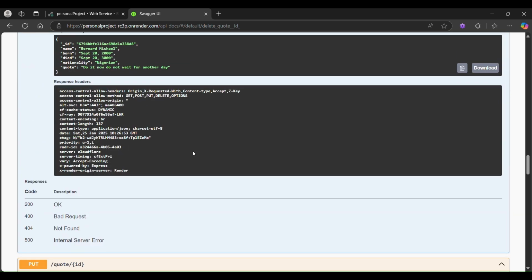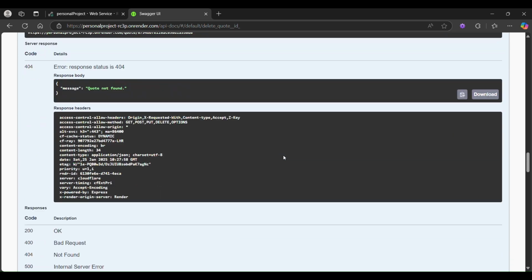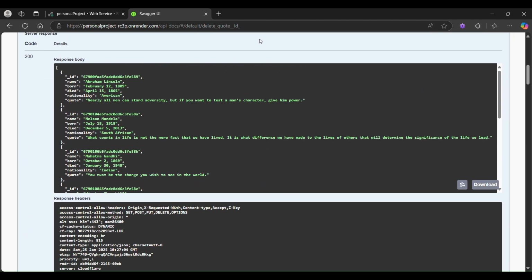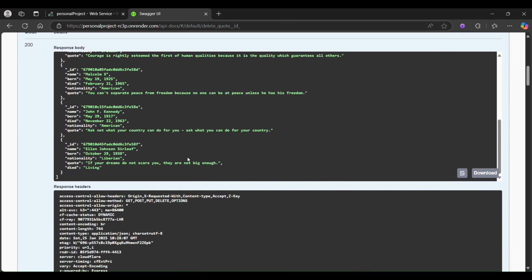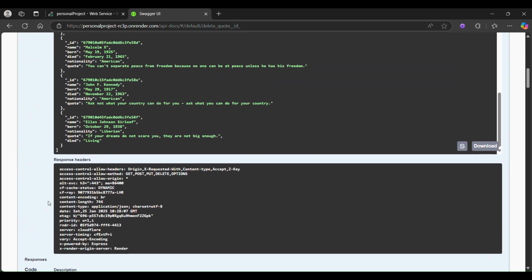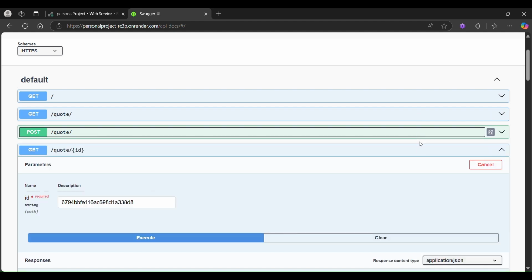If I get by ID here and execute this, it says quote not found. It's no more there. I go to general also and execute this, and Bernard is gone from the collection. So that's that about the first collection.